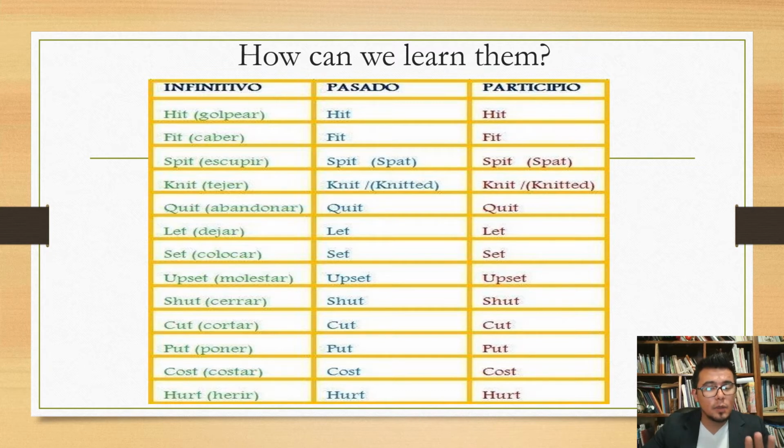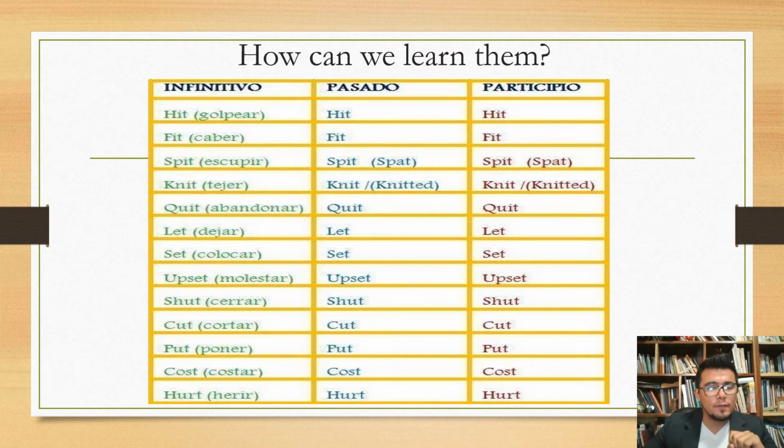Those are verbs that we can learn so easily because, as I told you, the structure doesn't change in any kind of time. If I want to say "yo lo golpeé a él," for example, it will be "I hit him yesterday," and it means that it was in the past.